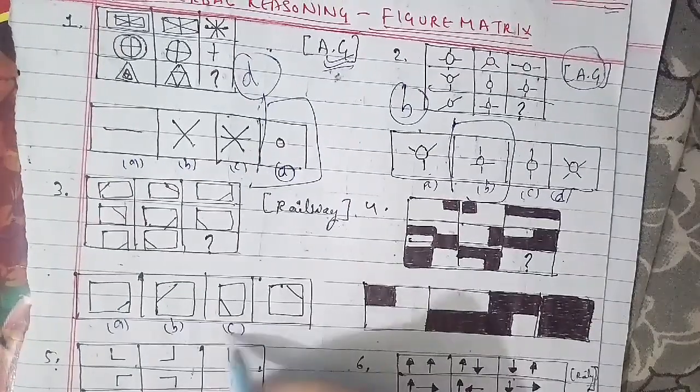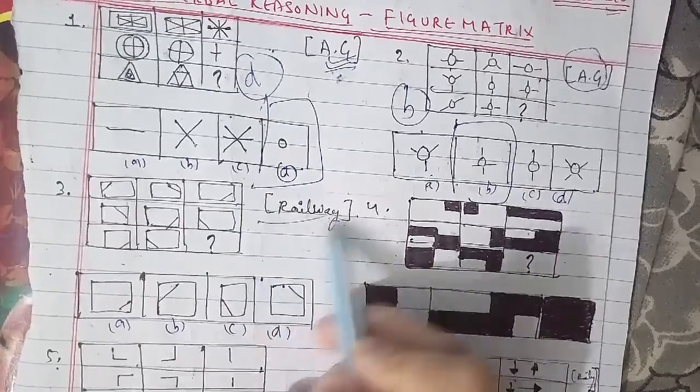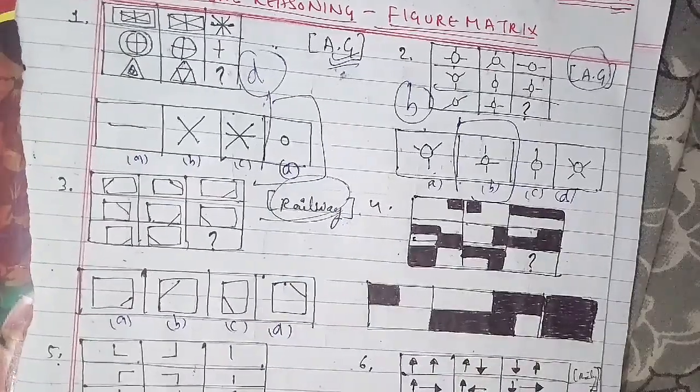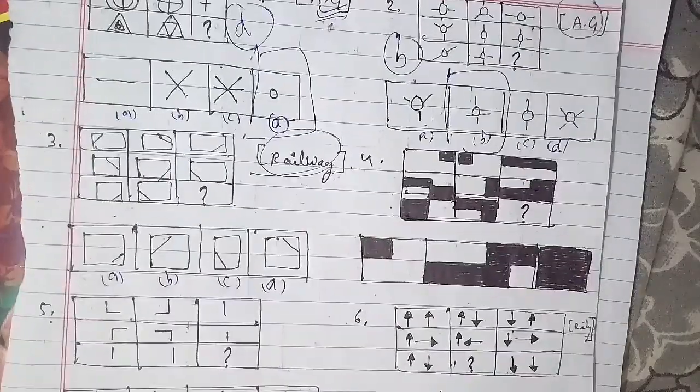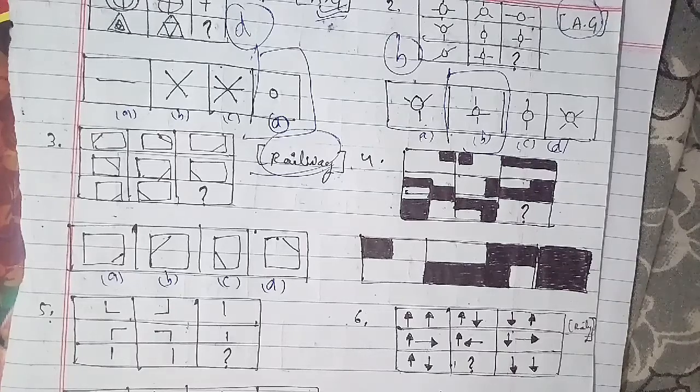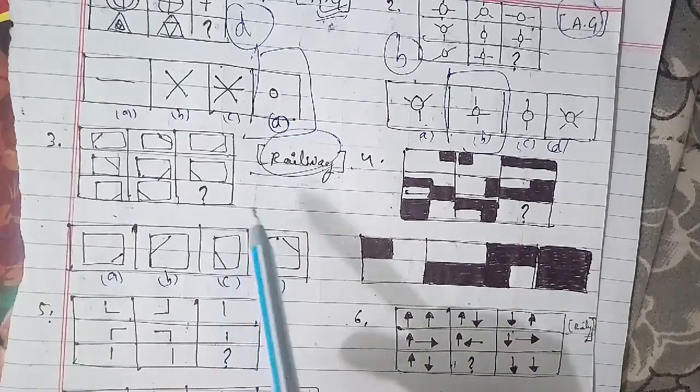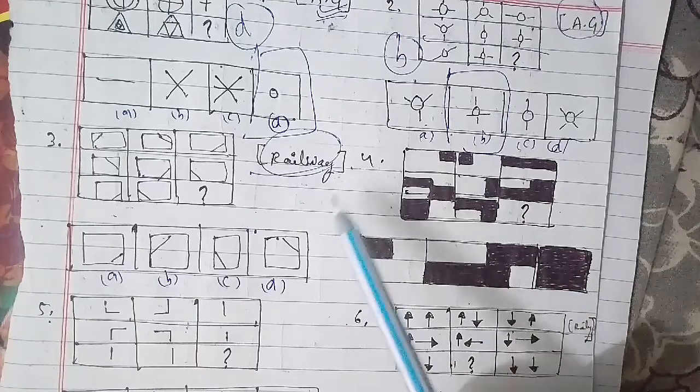The answer is that the line inside the square moves from one corner to another, clockwise, as we move from left to right in a row. So the figure we have to find, the right answer for this question, is figure B.